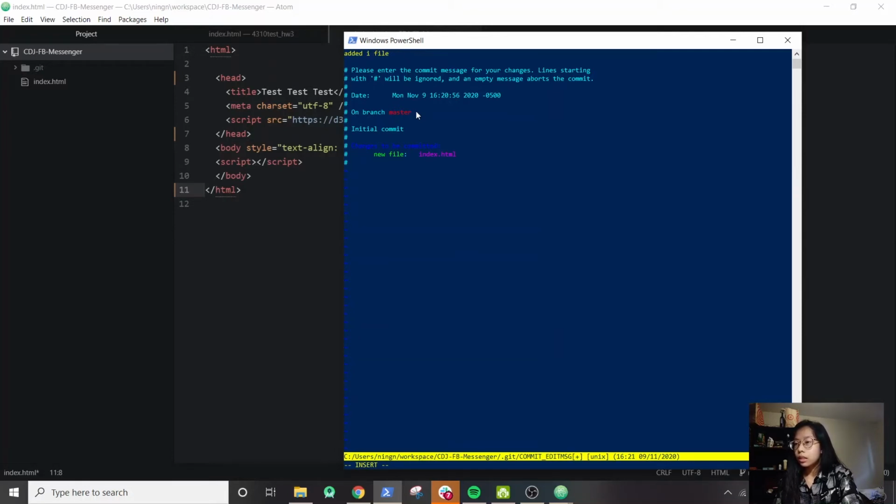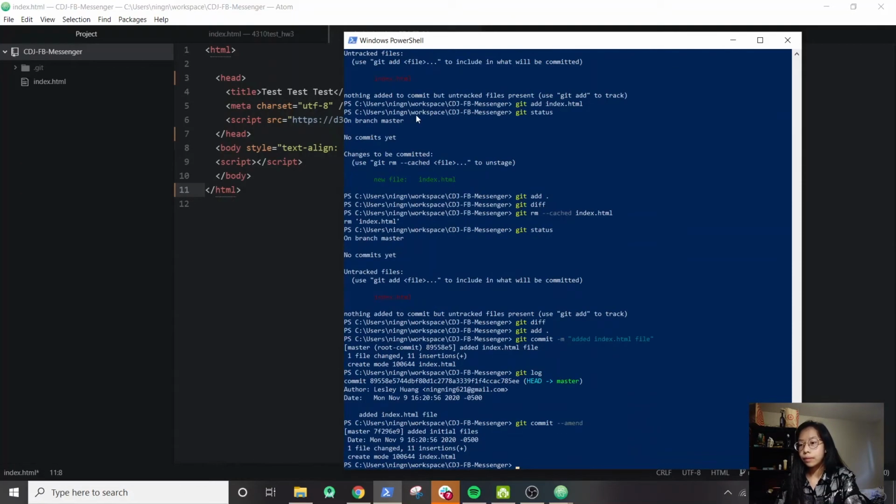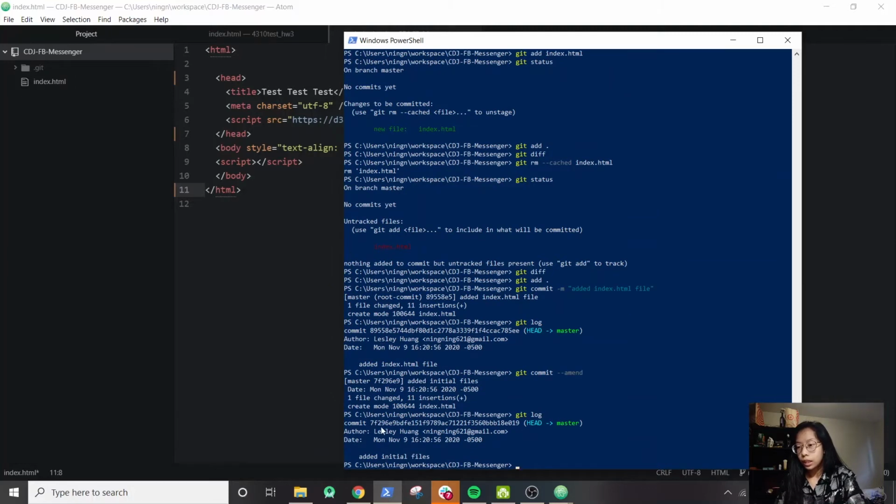added initial files. And then to save it, you would do escape. So that means that you're done editing your files. And then you would do :wq for write and then quit. So now we do git log. You'll see that our commit message has changed. And then finally, to push your changes to the internet, you would just do git push.